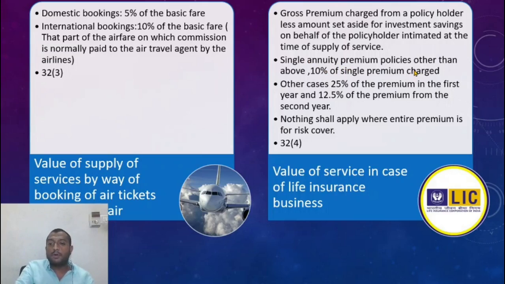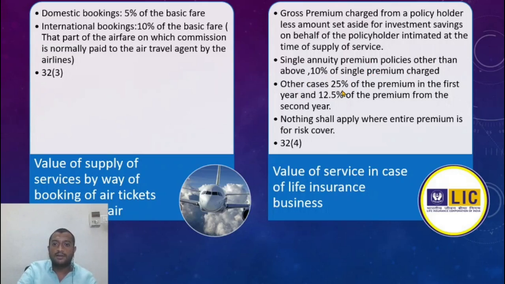Single annuity premium policies other than the above would be 10% of the single premium charge. Single premium annuity policy is nothing but I pay a bulk amount of 10 lakhs now. Alright, you pay me annually some 20,000 till the end of my life. So that is what the agreement is. On that 10 lakh initial payment I make, 10% of the single premium paid would be the value of service.